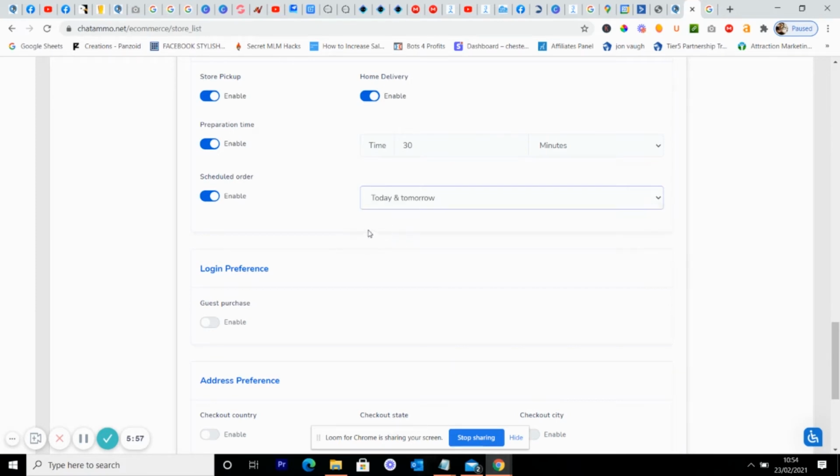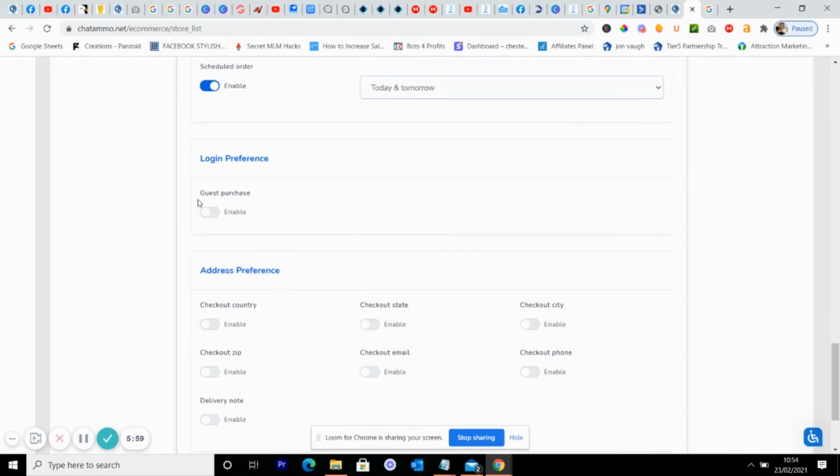Right, now can we do guest purchases? Now what this means is that we can send them directly to here without them needing to log into Facebook. Now there are pros and cons. The pros are obviously you're going to get a lot more orders. The cons are if you've used any sort of third-party app, what then can happen is you could possibly get fake deliveries. So we're going to enable that anyway.